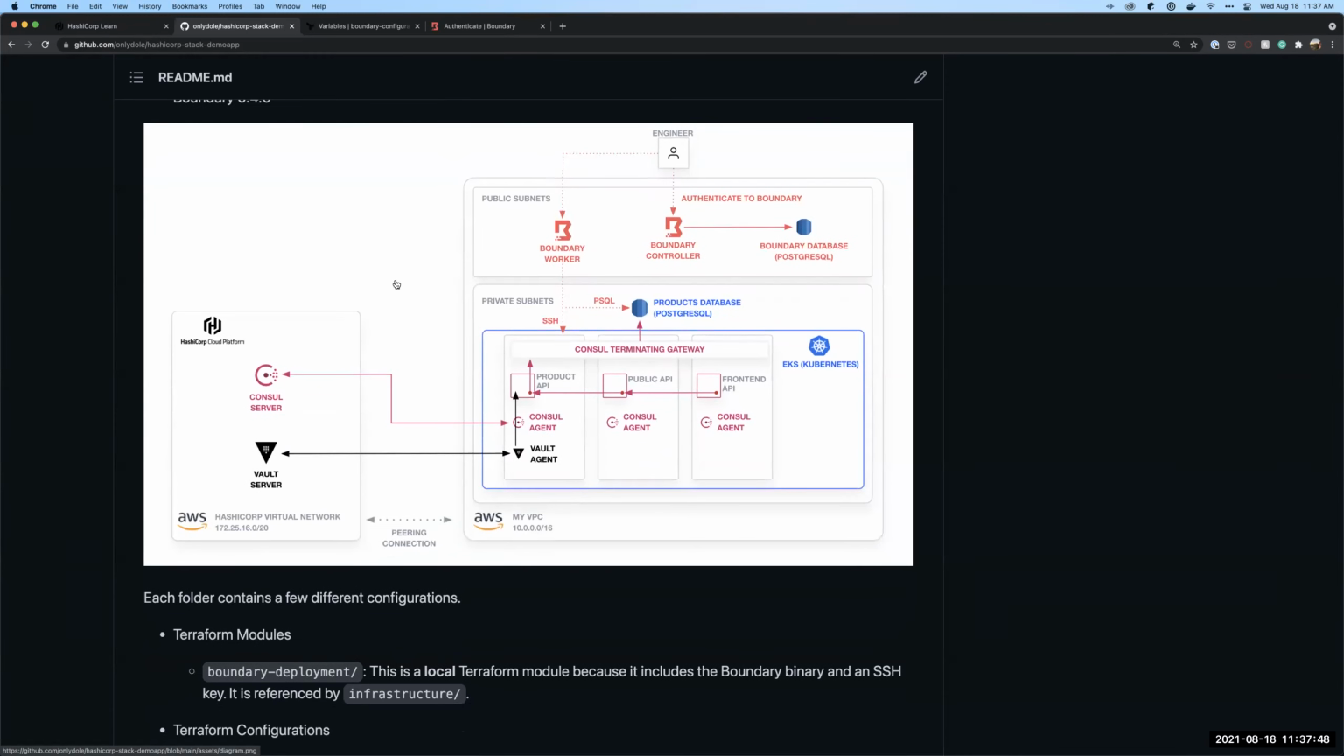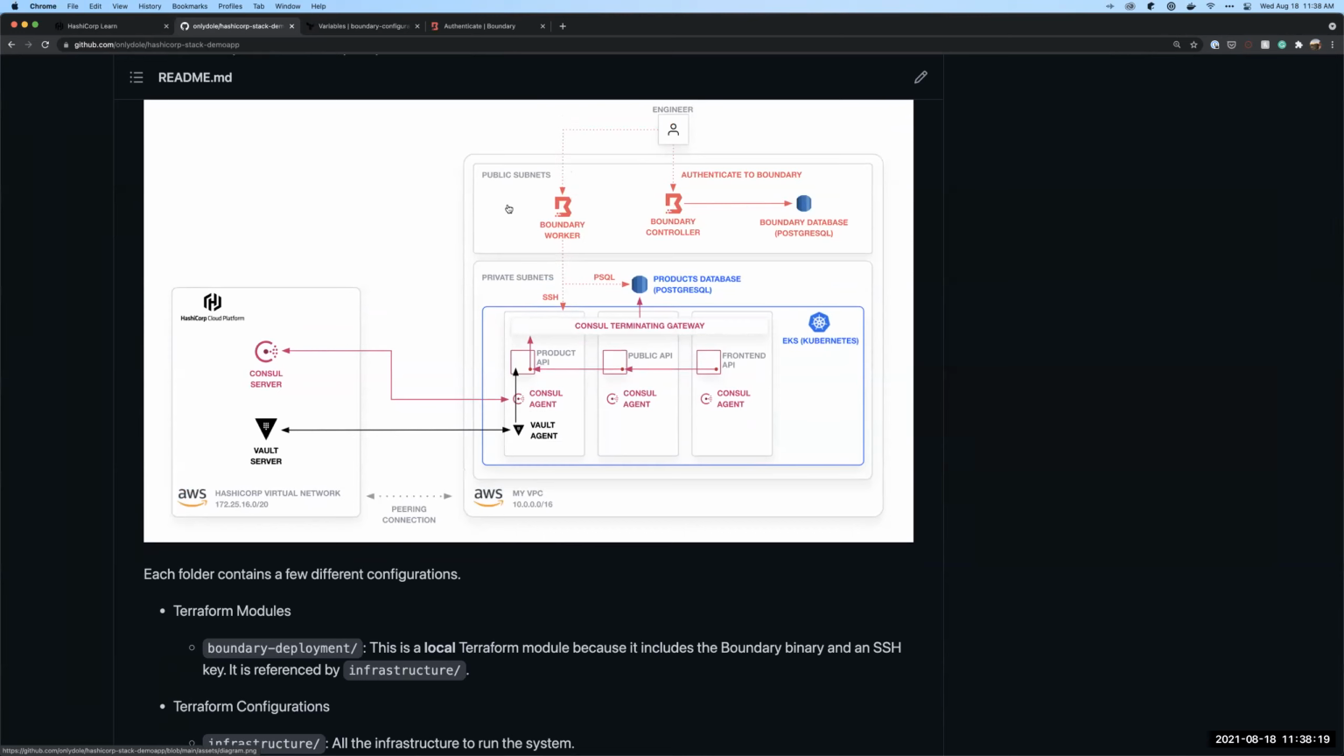This diagram is the entirety of the project. Now, this does include some HashiCorp Cloud Platform assets in it. I'm not going to be covering those today. If you wanted to, you could set up a Consul server and Vault server in HCP. But again, we won't be covering that today. We're just going to be standing up this infrastructure within Amazon, which is just going to be the Boundary control plane, which is a controller, a worker, and Boundary does need a database backing it to run, a Postgres database.